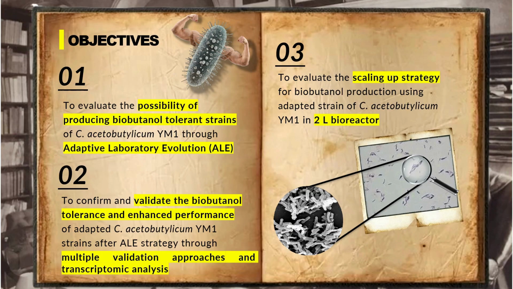This research covers three main objectives. The first objective is to evaluate the success of conducting the ALE strategy, the second objective is strain validation through multiple validation strategies and also transcriptomic analysis, and the third objective is to evaluate the scaling up strategy in a 2-liter bioreactor.